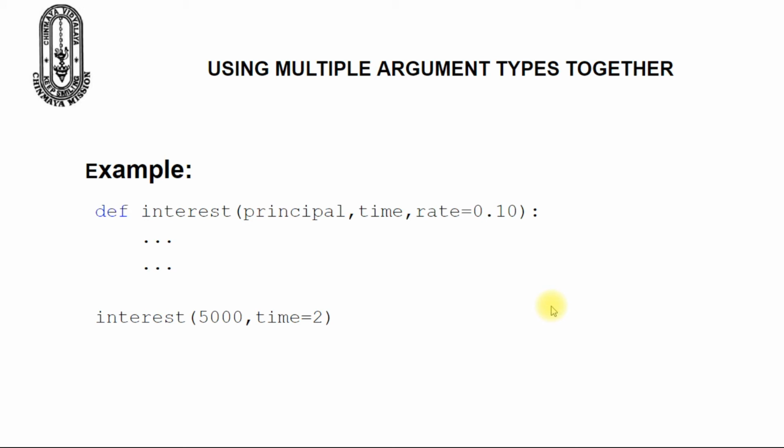Multiple argument types: Python allows you to combine multiple argument types in a function call. Here in the example, we have used positional argument, keyword argument, and default argument. In the next part we will see the real-time implementation of this concept with the help of a program.